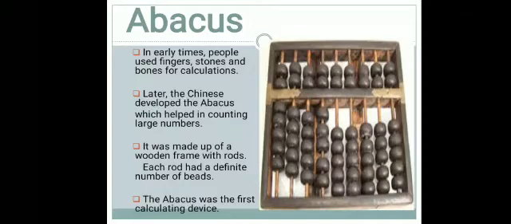Each rod had a definite, fixed number of beads. The abacus was the first calculating device.